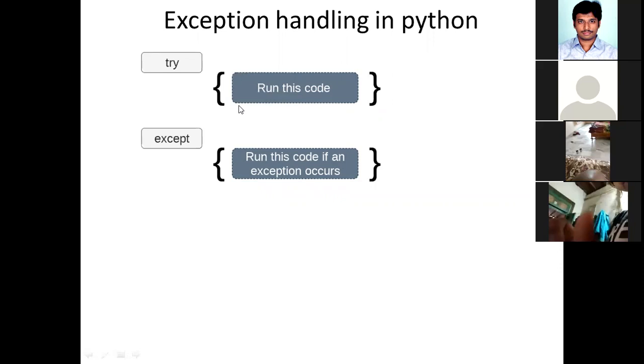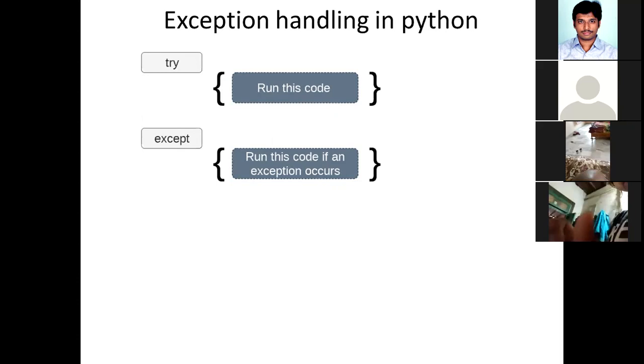Once any exception occurs in any of these statements kept under try, immediately the control goes out of the try block and goes to the except block. The except block is the one that handles that exception. That means you have to write the code here for how you want to handle that exception. I'll be showing you with the help of an example, but for the time being from this slide what you need to understand is that if you want to handle exceptions, you have to use these two blocks: one is the try block, another one is the except block.